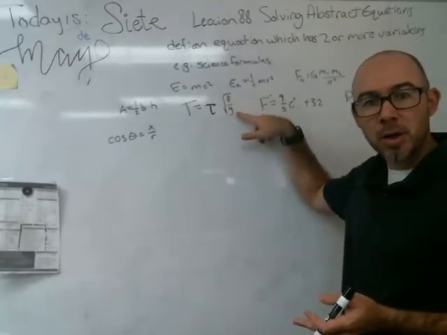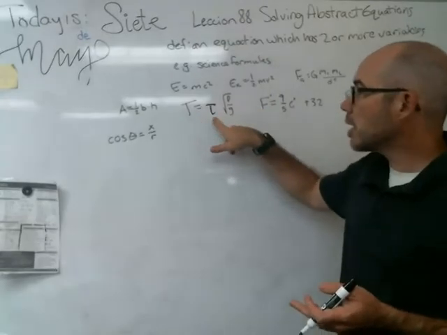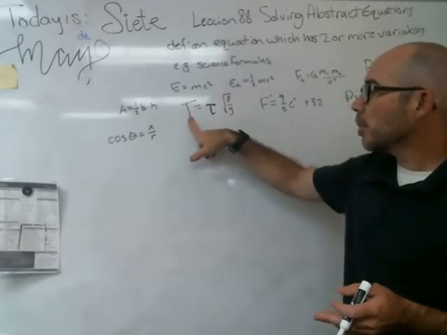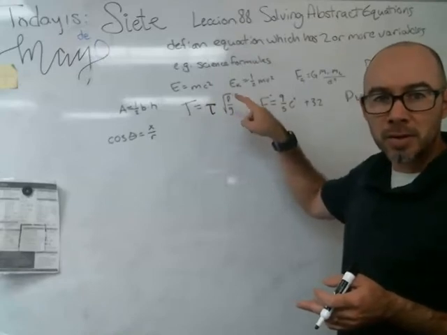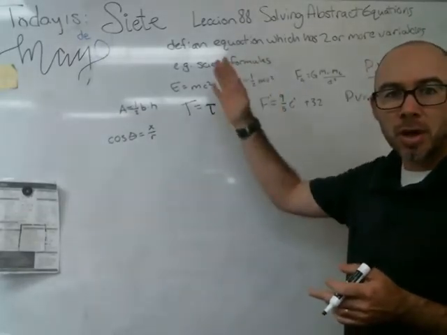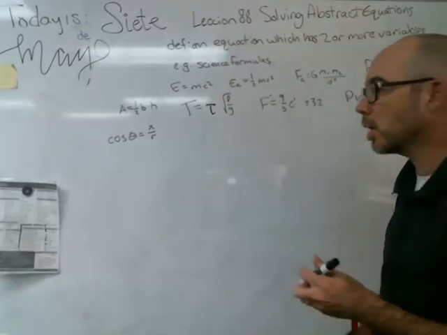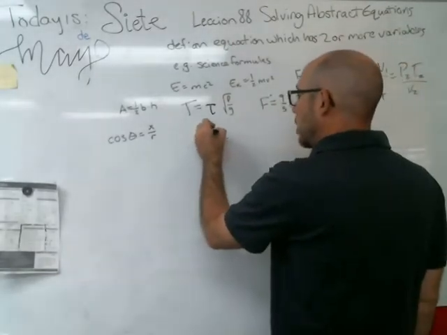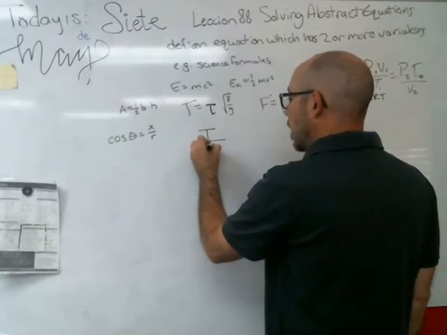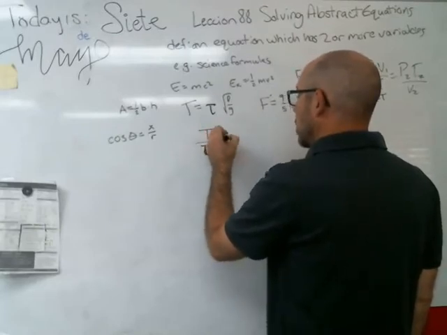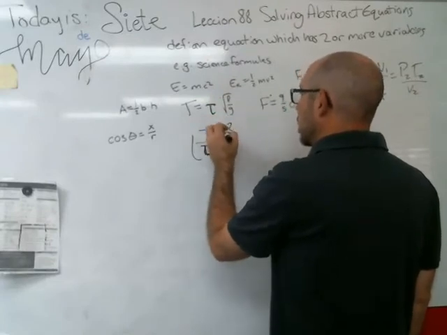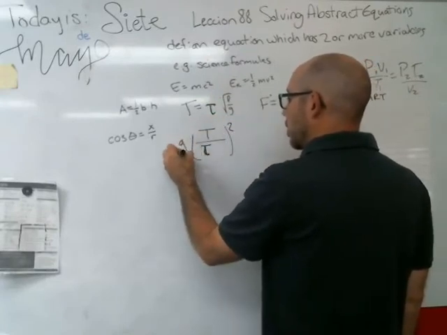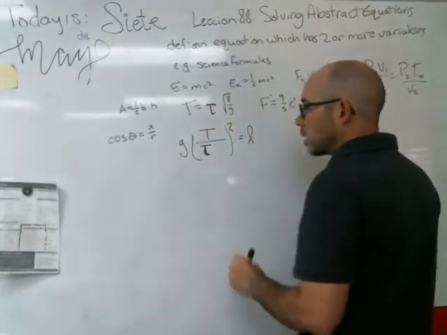If you're doing it on Earth, you know gravity and you know tau and you know the period that you want. You want to plug that in and get an answer for L, so we'd have to move all the pieces around here. You'd have to have time over tau, then take the square of both sides, and then multiply both sides by gravity to get the length that you want.